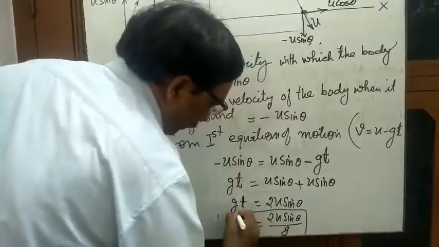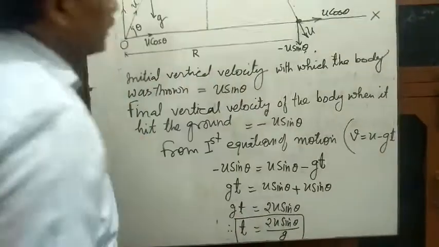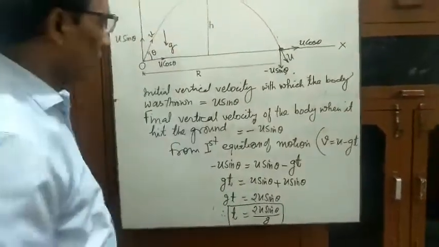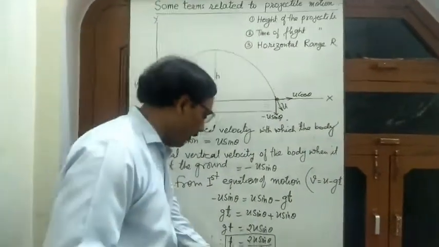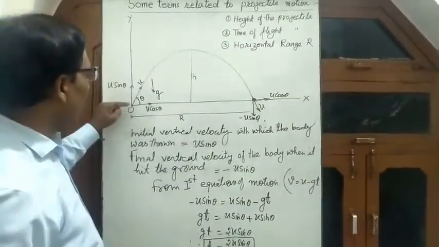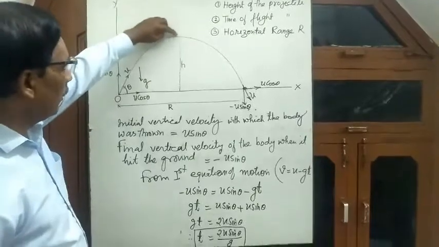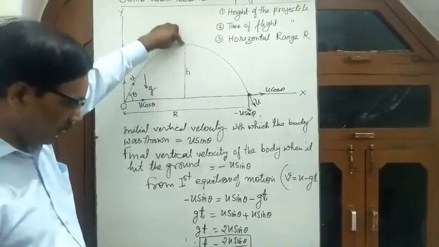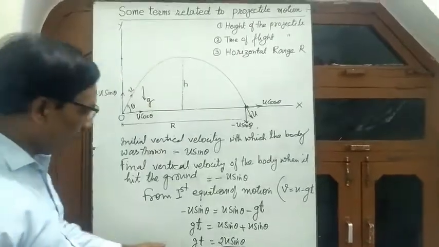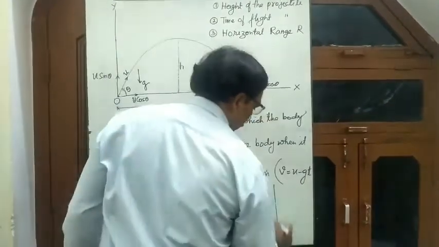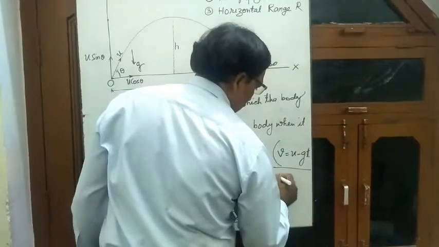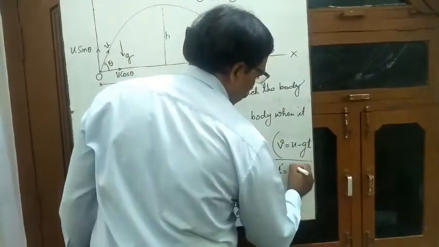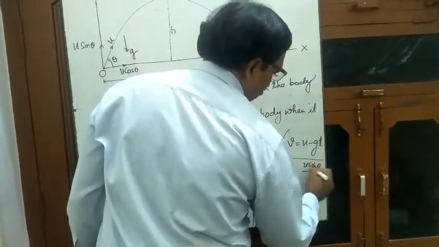This is the total time till the stone was in air, and half of this time is the time when the stone will attain the highest point. This will be t dash is equal to u sin theta by g.